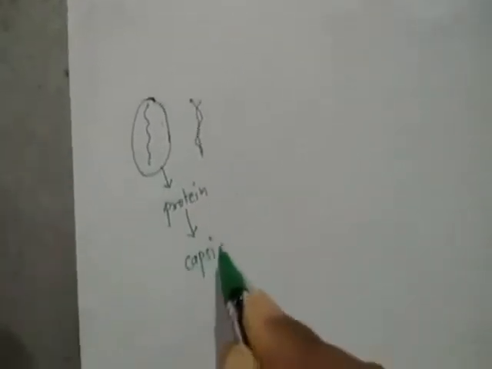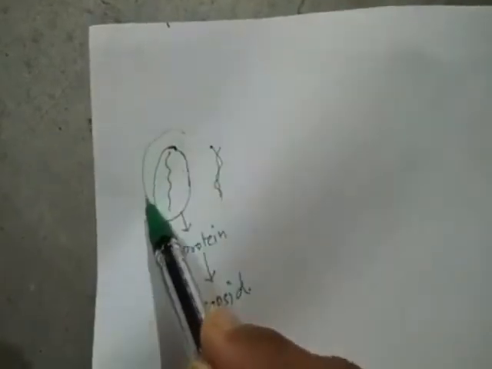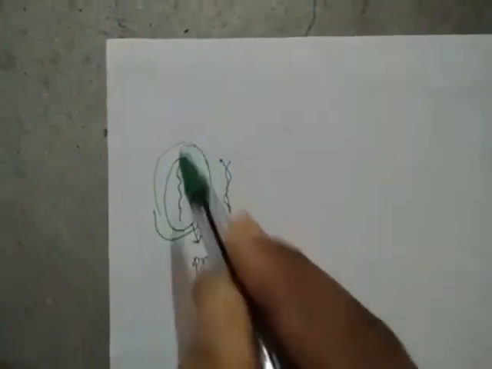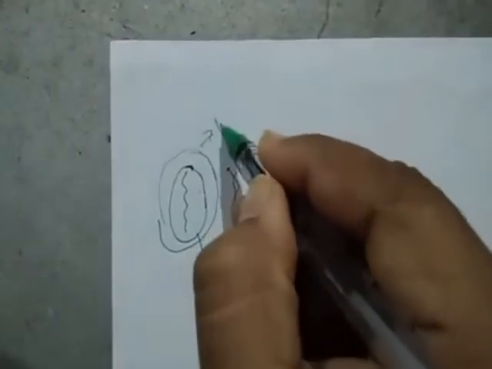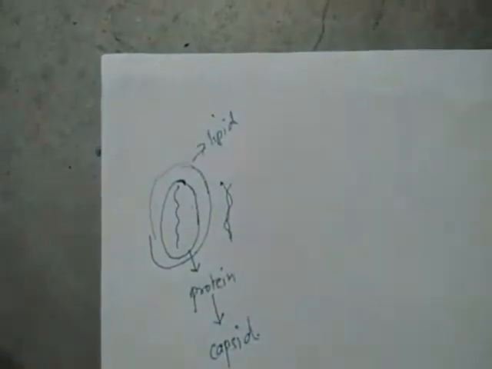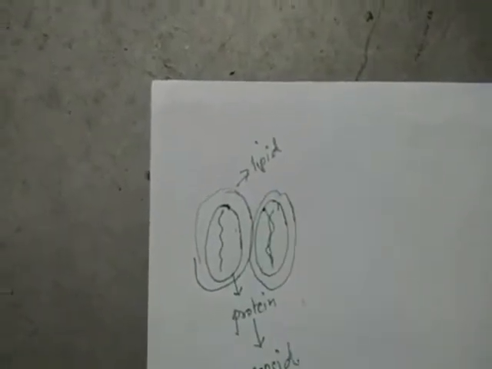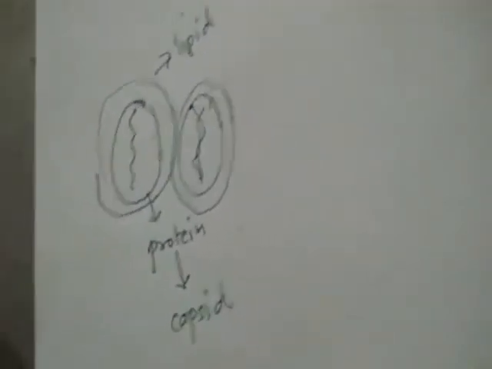This RNA has a coating made up of protein, and this is called the capsid. This capsid is surrounded by another layer made up of lipid, the lipid envelope. Similarly, if DNA is present, it will be surrounded by the protein capsid, and then by another layer, the lipid envelope.